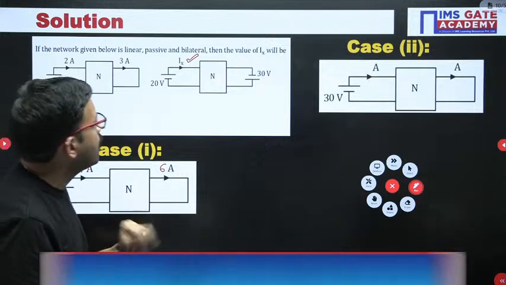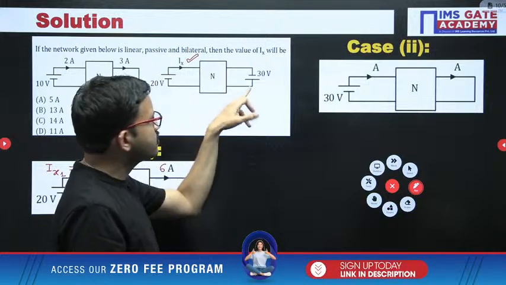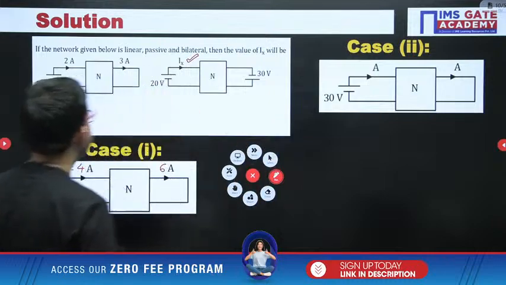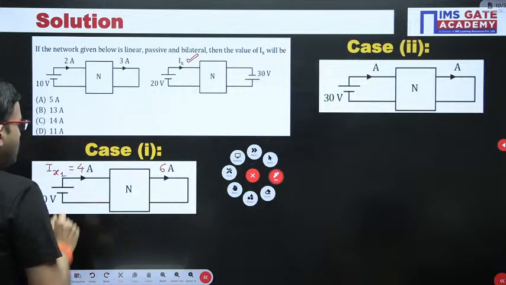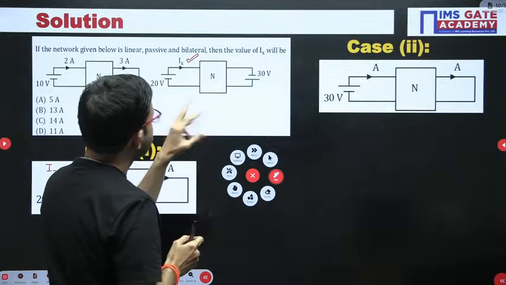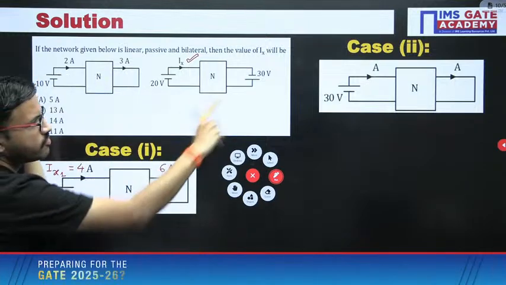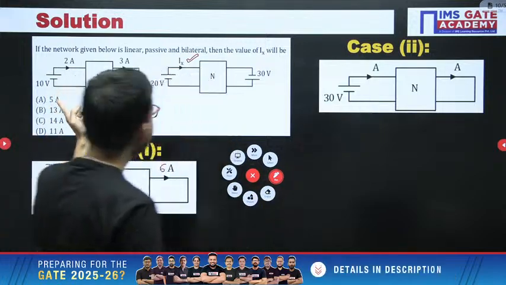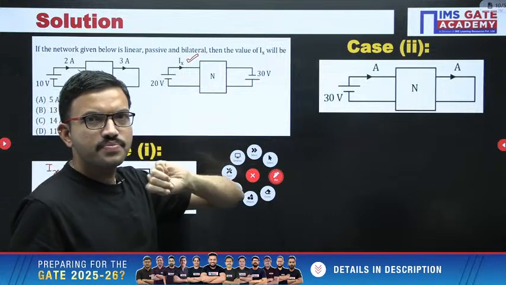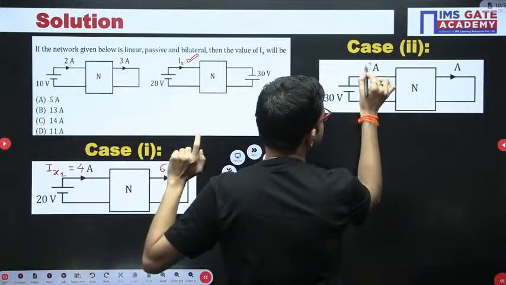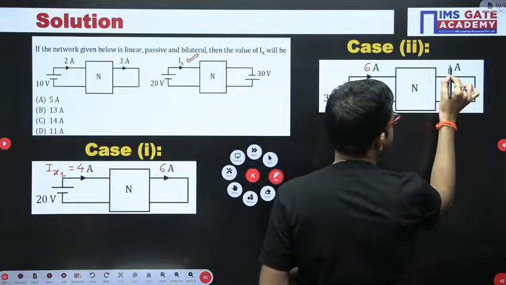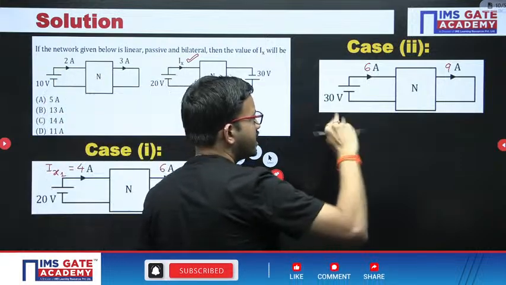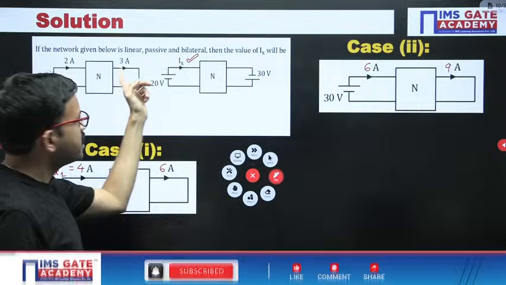Now we have to consider the 30 volt source. Before connecting it directly, just for ease of understanding, like here instead of 10 volt, if you are having 30 volt, let us see. 10 volt becomes 30 volt, that means 3 times, so 3 2s are 6 ampere, then 3 3s are 9 ampere. Because of 30 volt, 3 times, that means 3 into 2, 6 ampere, 3 into 3, 9 ampere.